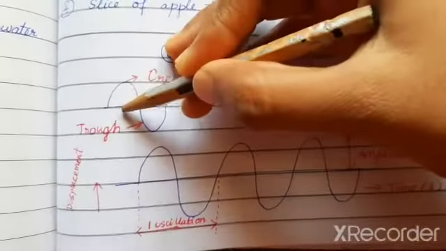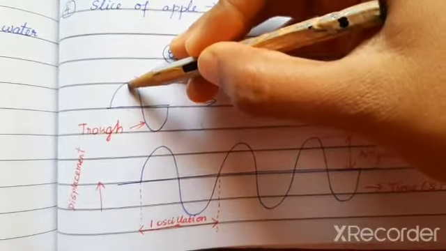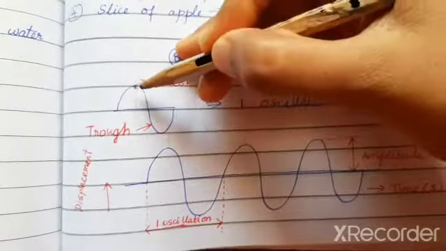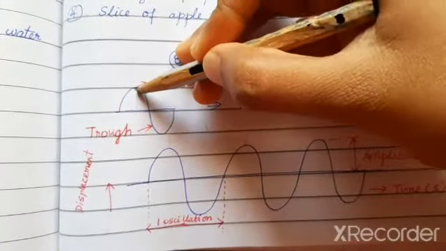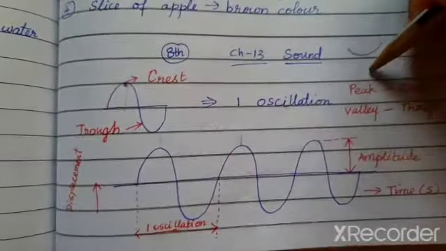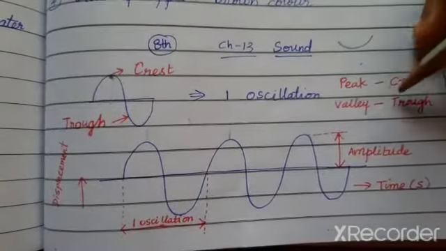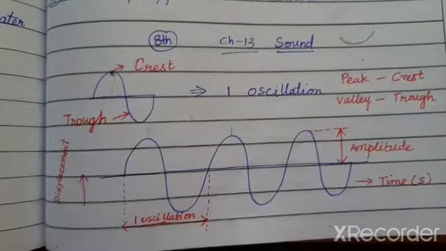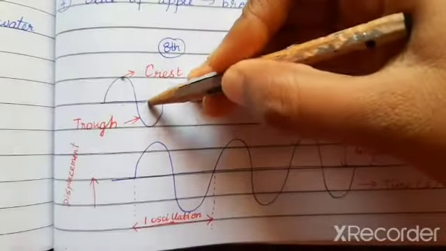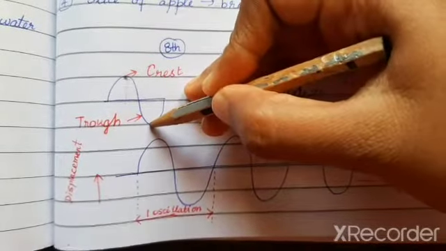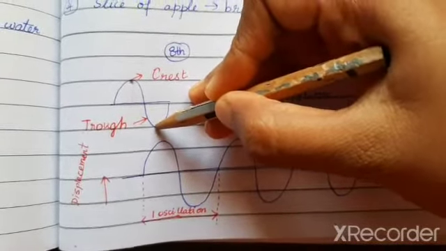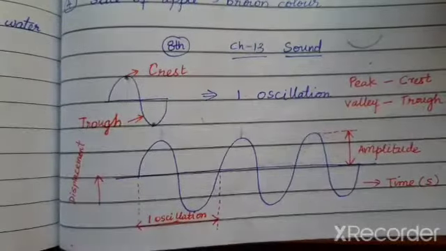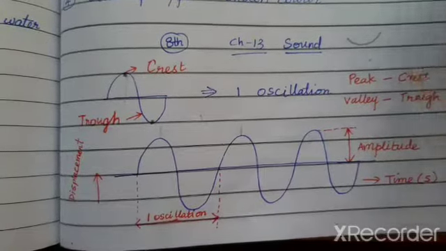The peak point means the highest point. The highest point of the mountain is nothing but the peak or the crest. Similarly in the valley, the deepest point is your trough.